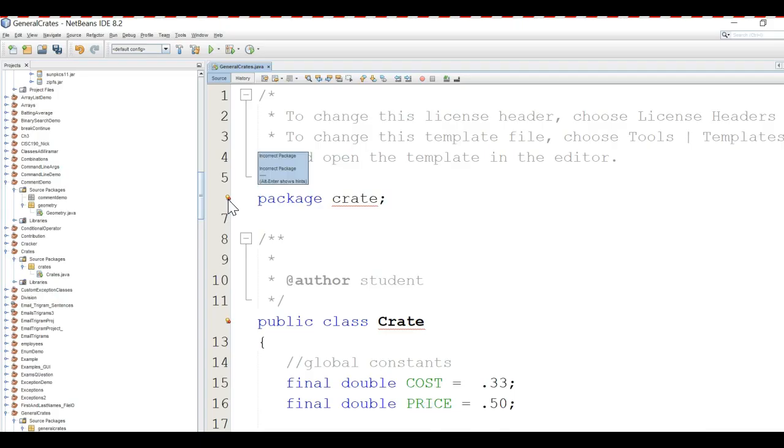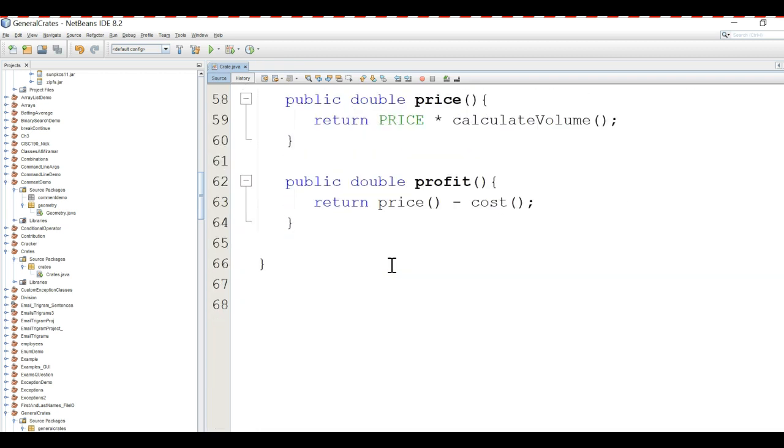And it looks like earlier I had named this package crate, but this time I named it General Crates, so I'm just going to change the package declaration to General Crates. And this default file name was generalcrates.java, but let's change it to just crate. Okay, so there's our crate class.